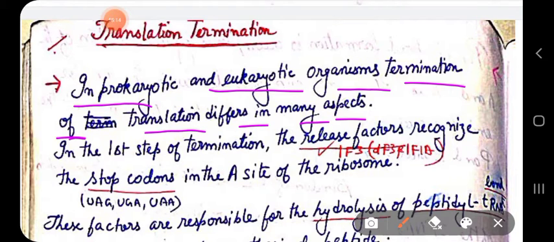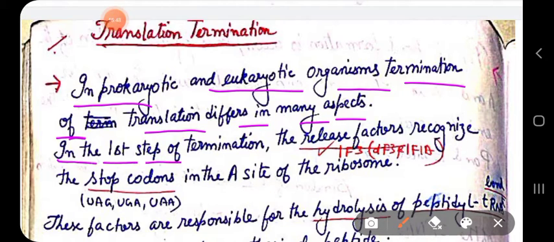We have seen that initiation of translation in prokaryotes and eukaryotes is a little bit similar, because eukaryotes have more initiation factors than prokaryotes. In elongation it is almost the same: the names are different, but the same process goes on. But termination is a little bit different in many aspects.